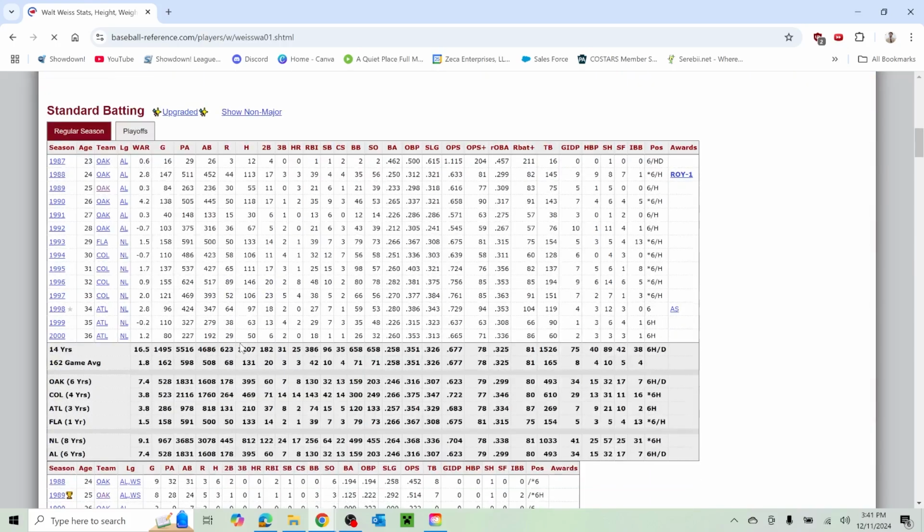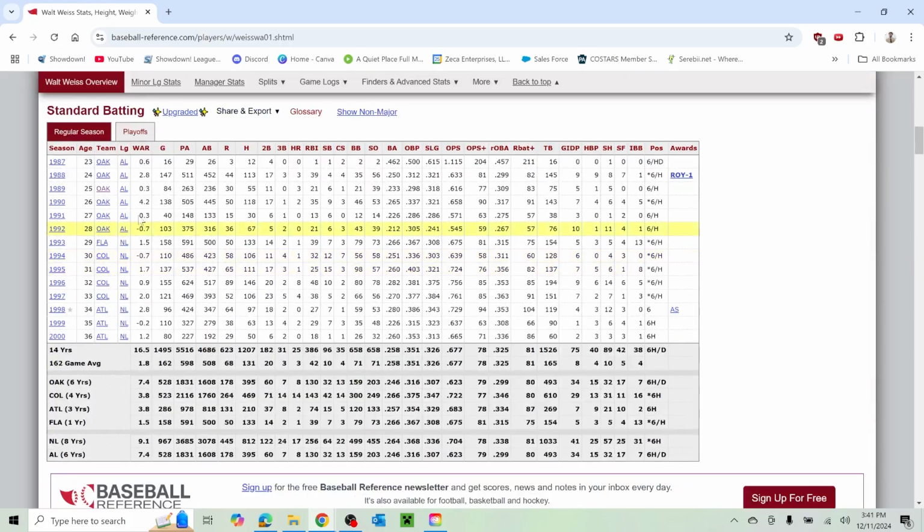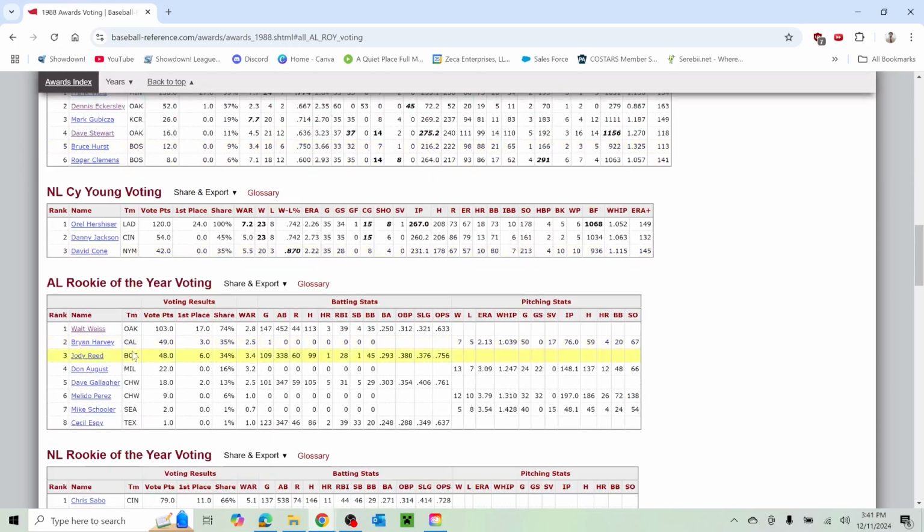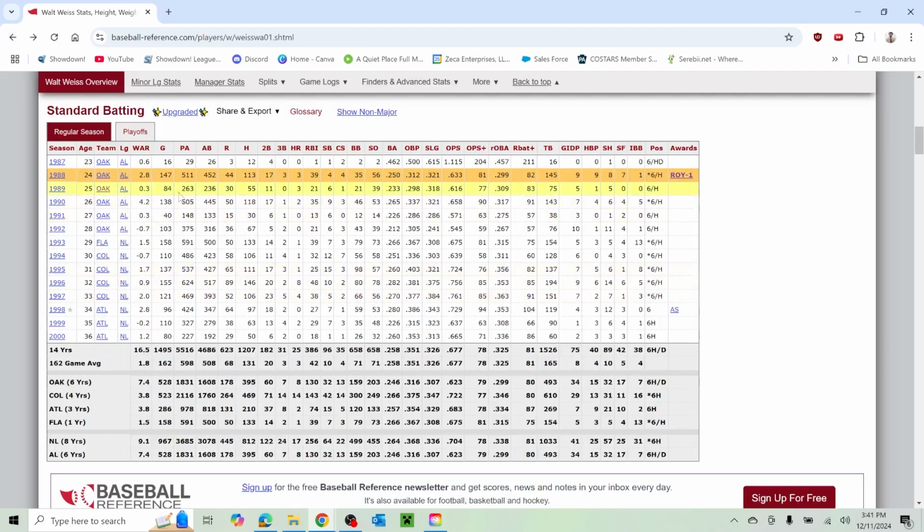And Walt Weiss at shortstop. Looked like he split time. Then this was coming off of his Rookie of the Year campaign. That's a weird Rookie of the Year. Let's see who he finished ahead of. See if there's any big names. Walt Weiss. I don't see any names that I'm super familiar with there. Maybe just kind of an off year in terms of rookies, but several different teams here.